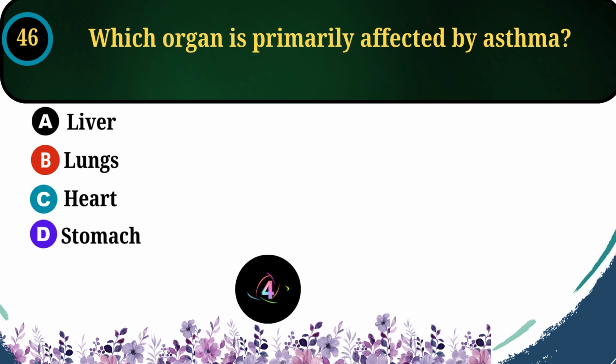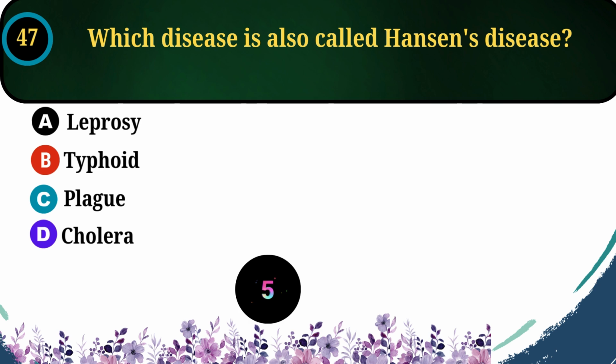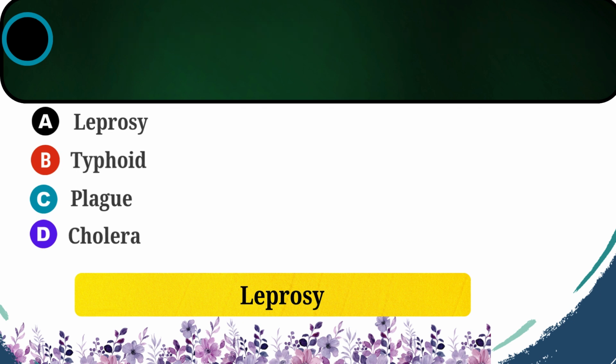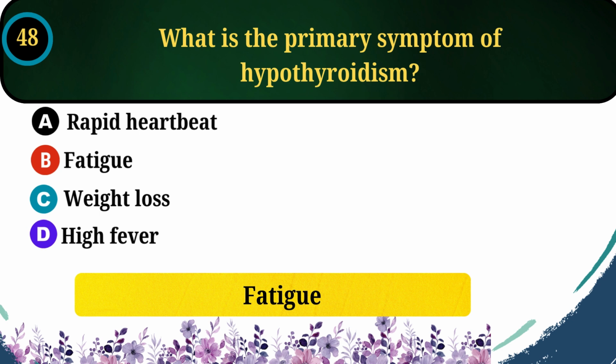Which organ is primarily affected by asthma? The correct answer is option B, lungs. Which disease is also called Hansen's disease? The correct answer is option A, leprosy. What is the primary symptom of hypothyroidism? The correct answer is option B, fatigue.